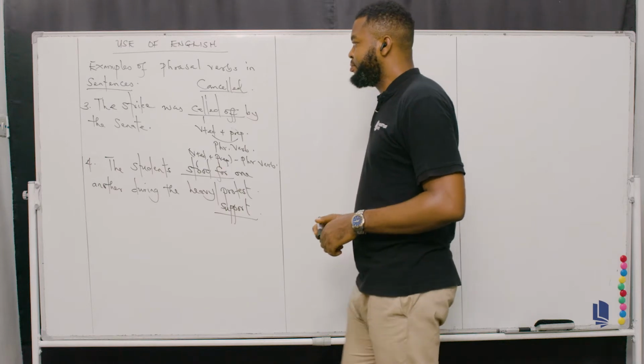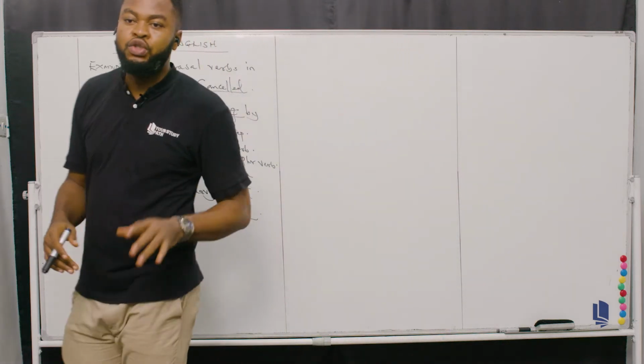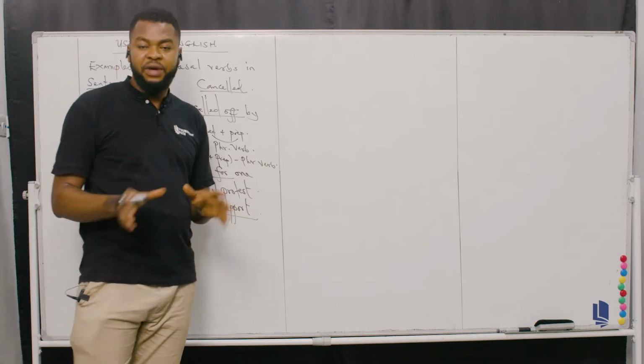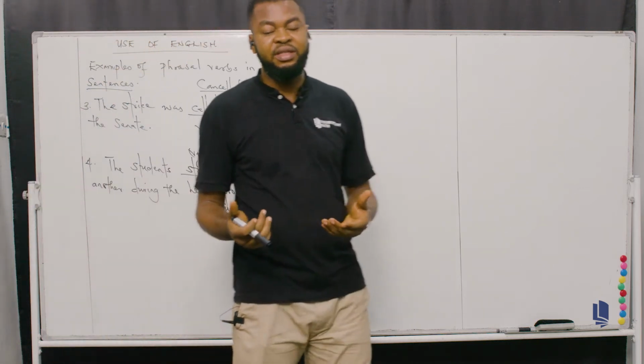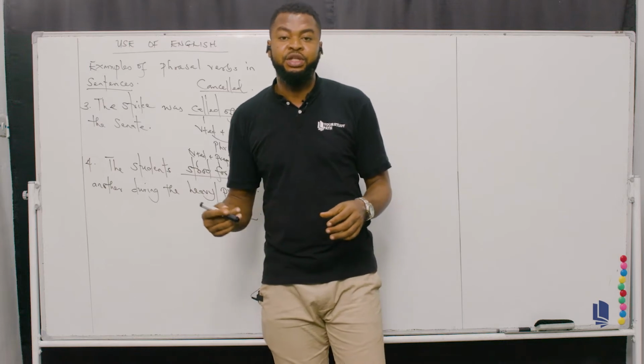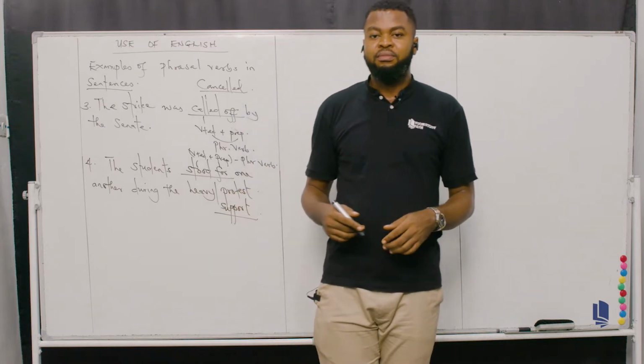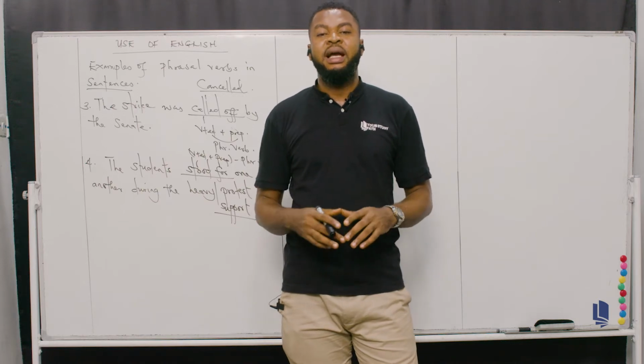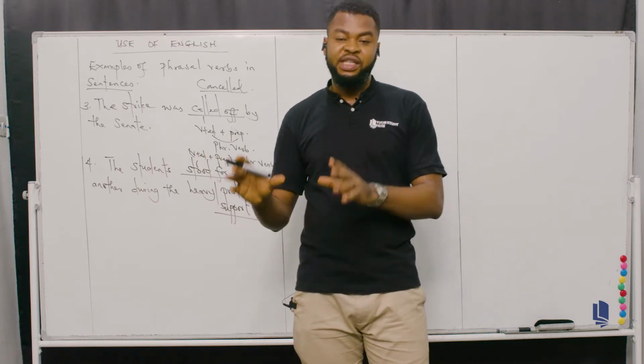And then let me equally give about 2 examples to support the verb phrase that I taught. If you remember verb phrases very well, I said that it's a combination of 2 or more verbs in a sentence structure. And 2 or more verbs here can be a main verb with an auxiliary verb.